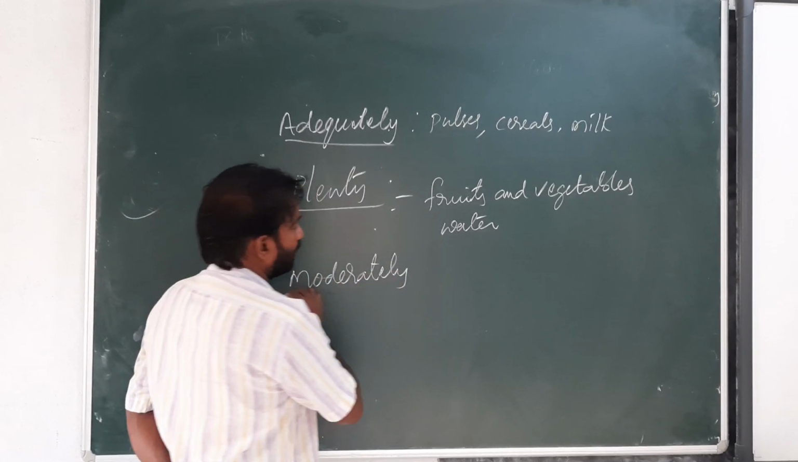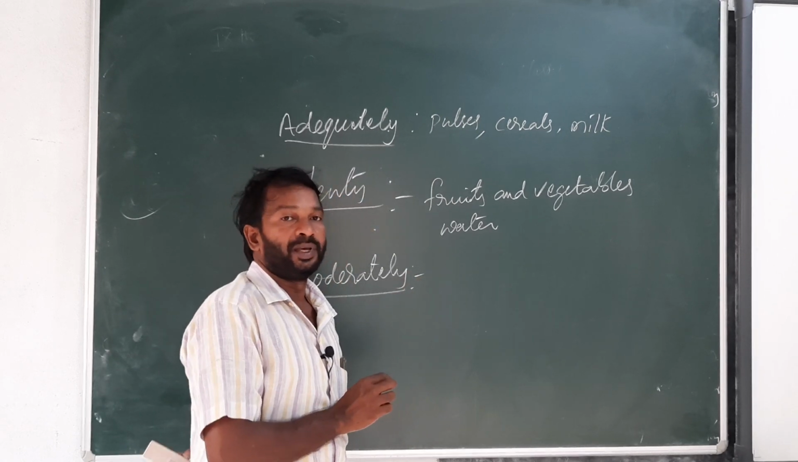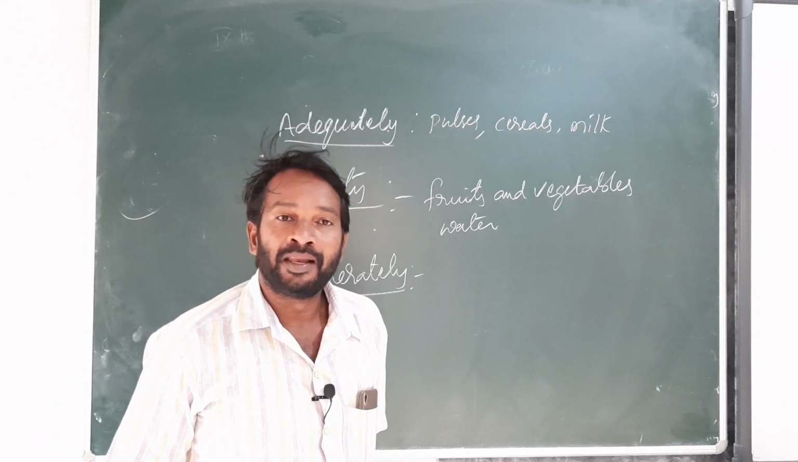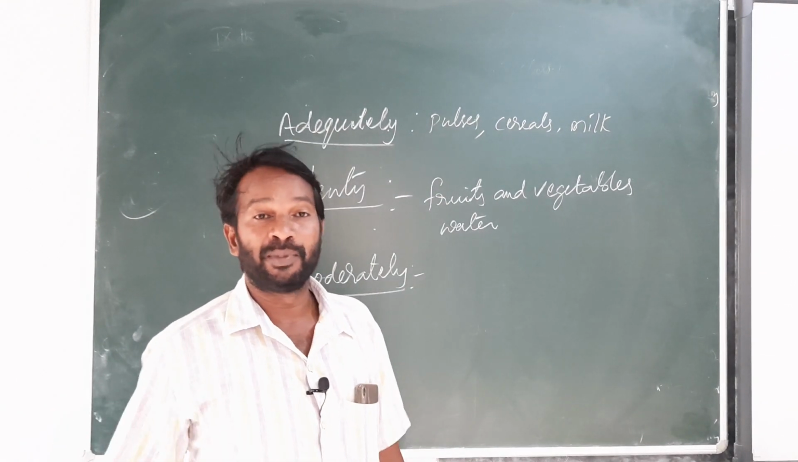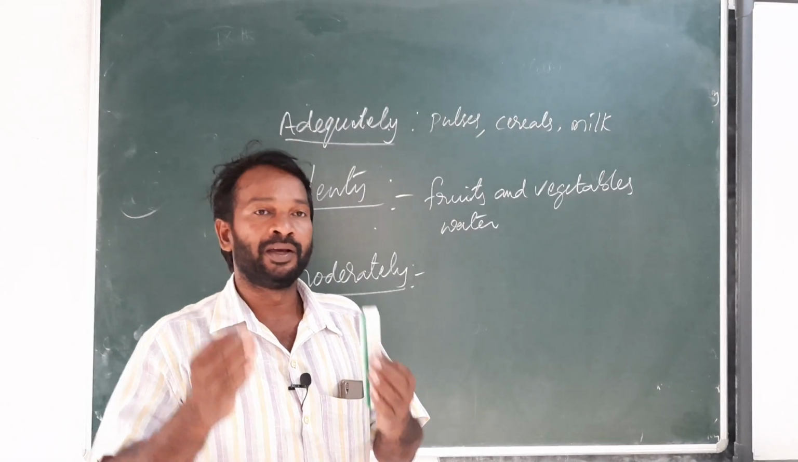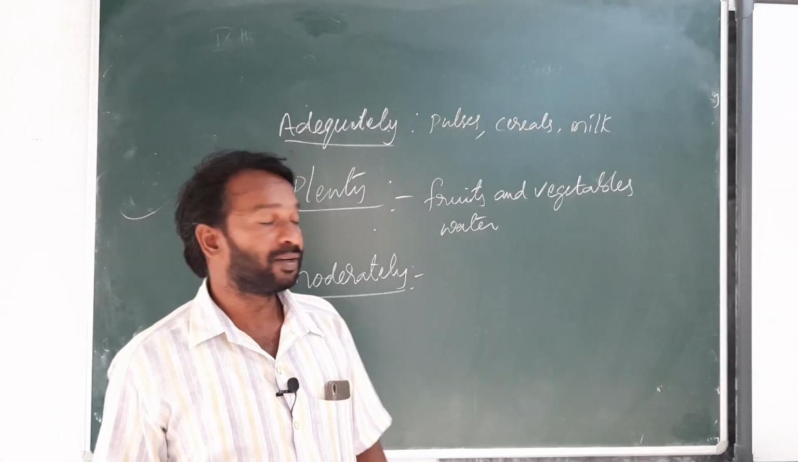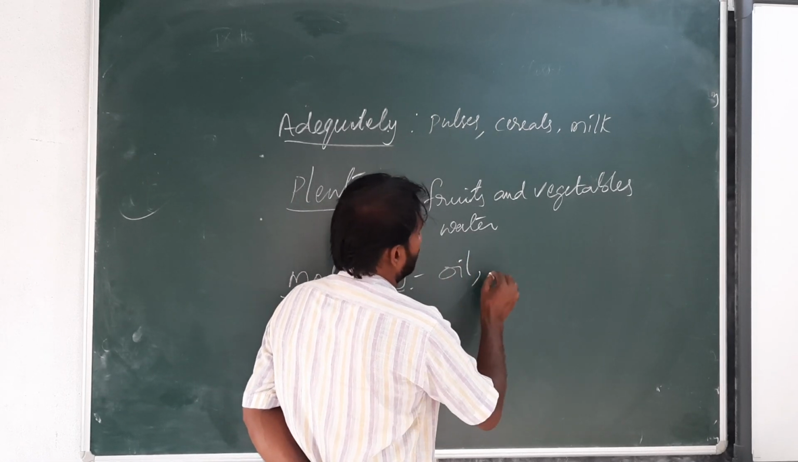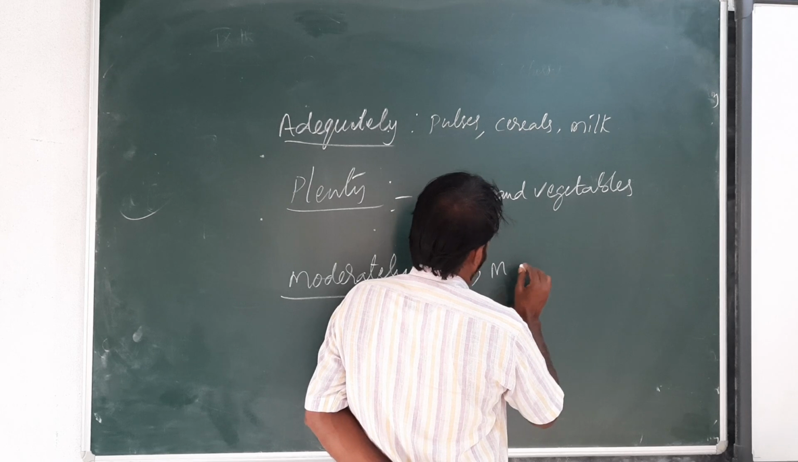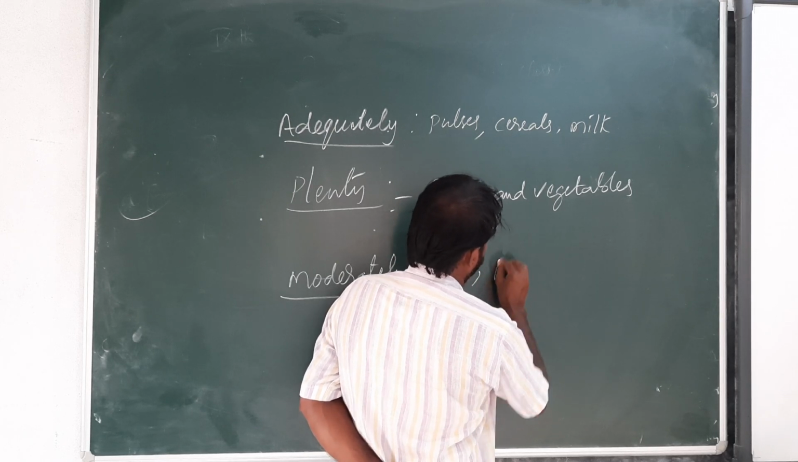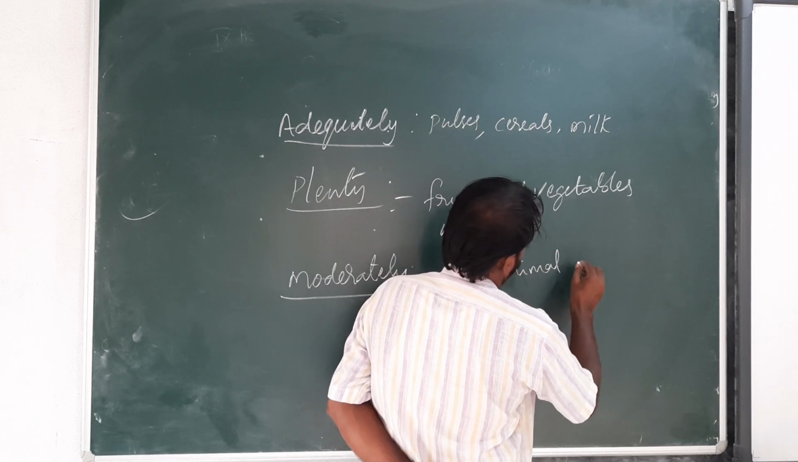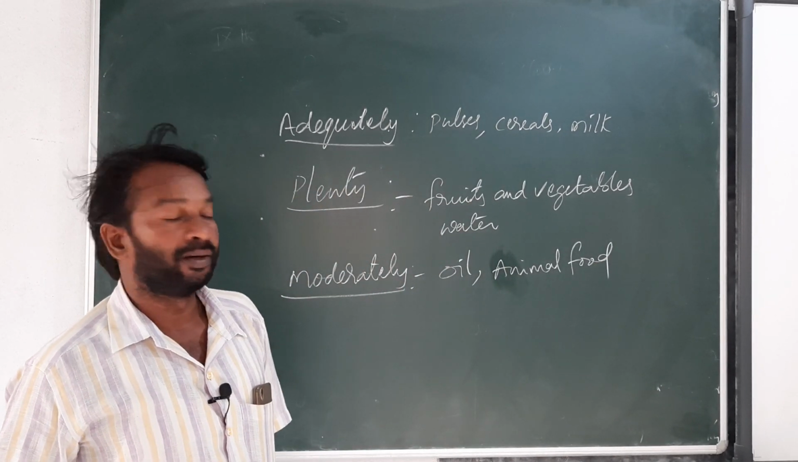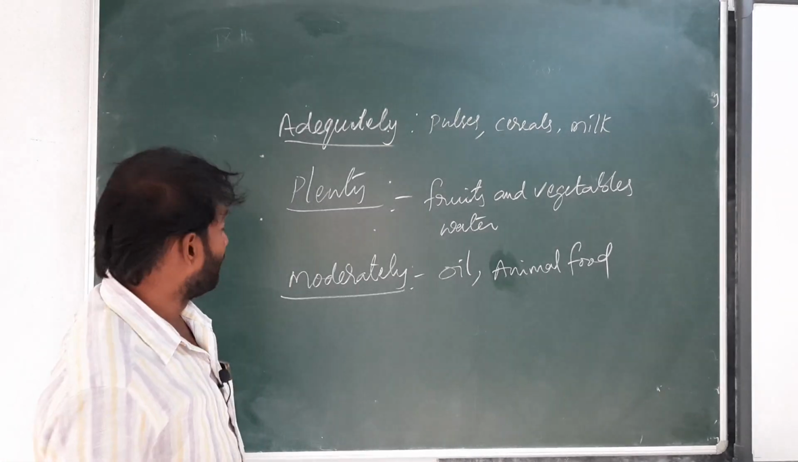What are the food materials we should take moderately means oil and animal source of food. Oil and animal food like meat we should take moderately. Okay, oil and animal food we have to take moderately. Next, sparingly.